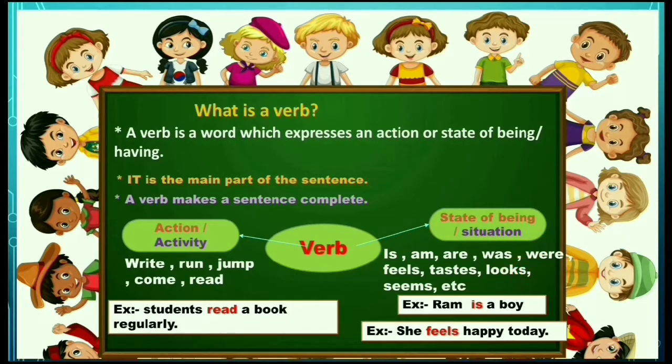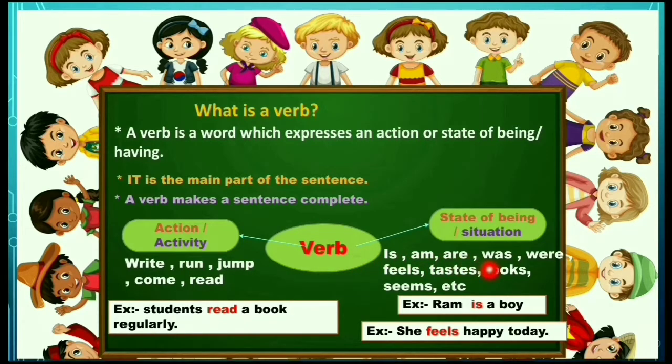One more example. Who am I? I am a teacher. Nanu shikshaki iddini. So here am is showing the state of being of the subject. So here am is a verb.